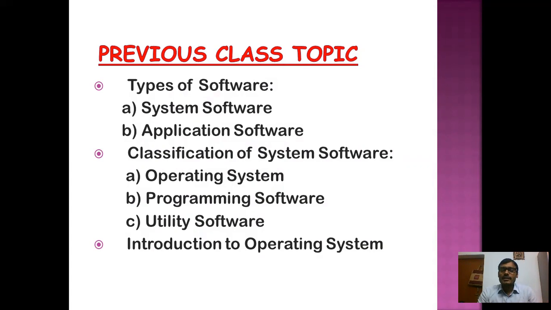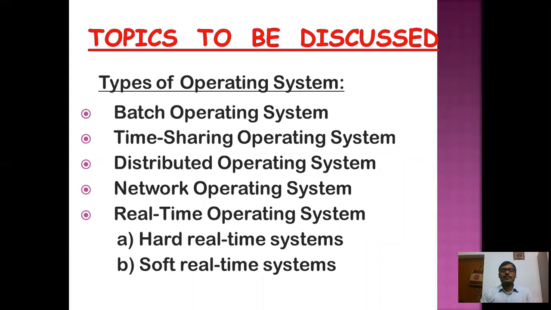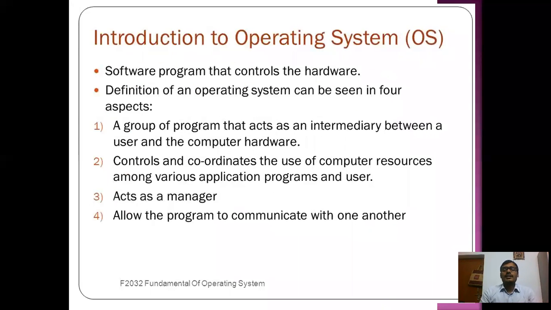And we have also discussed introduction to operating systems. So in this class, we are going to discuss about operating system and types of operating system. What is an operating system, children? It is a very important software which controls the overall activities of your computer.